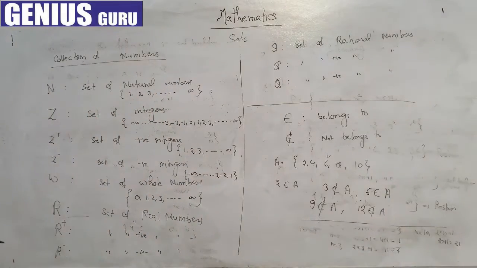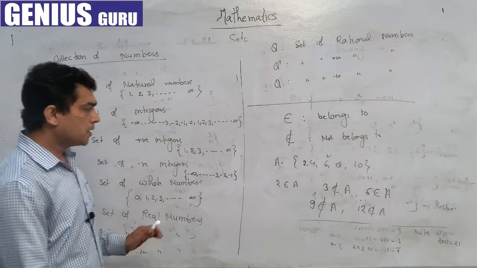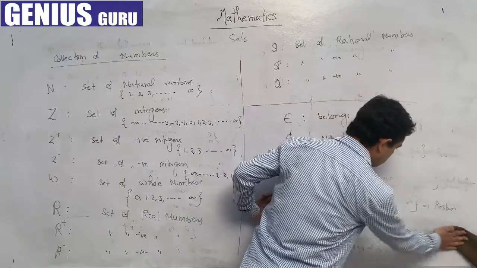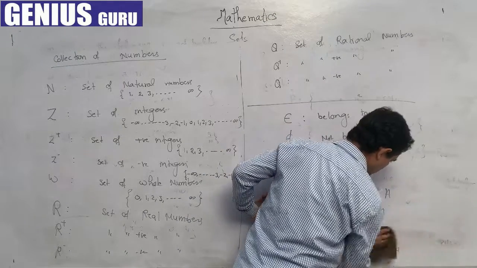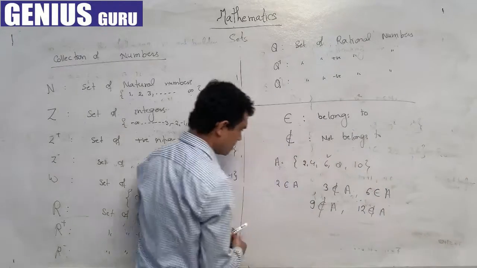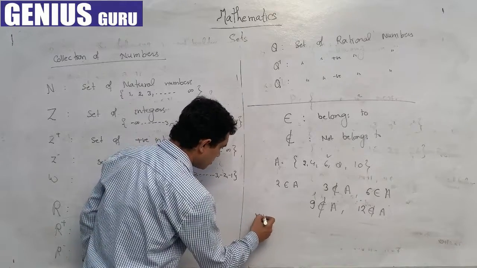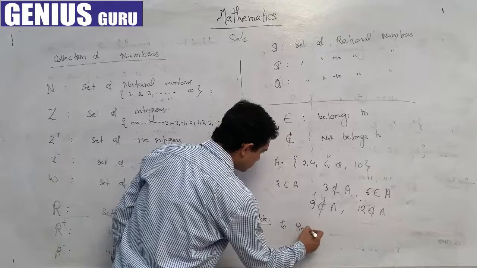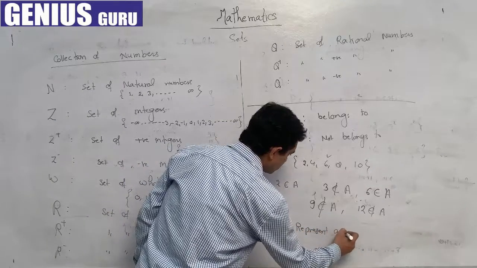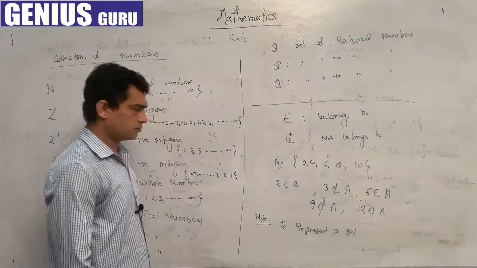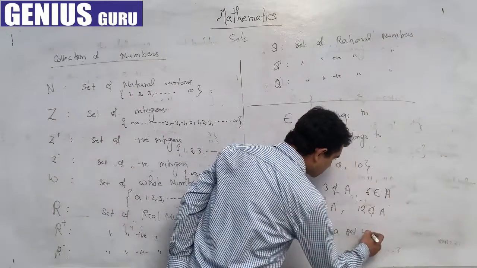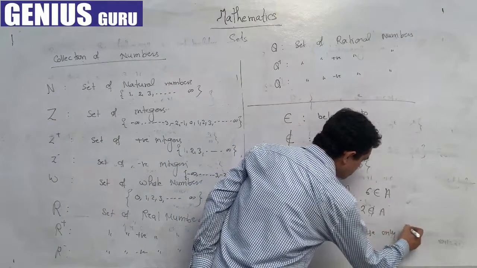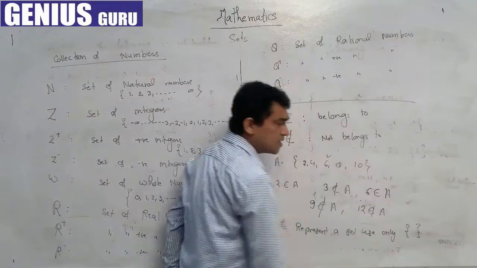One more important thing is that for representation of a set, we can use only braces. If you use any other symbols, that will be taken as wrong. Note: to represent a set, use only this curly bracket.